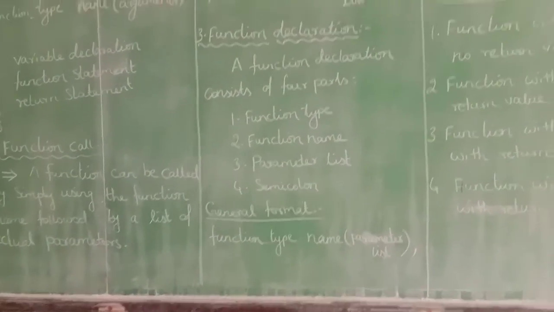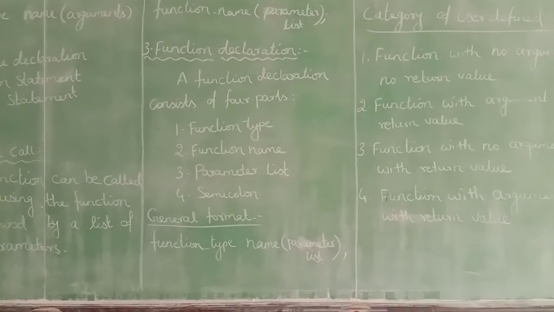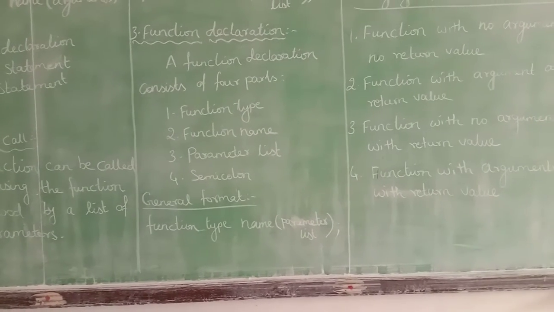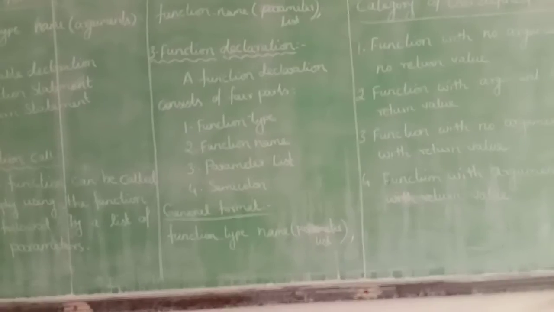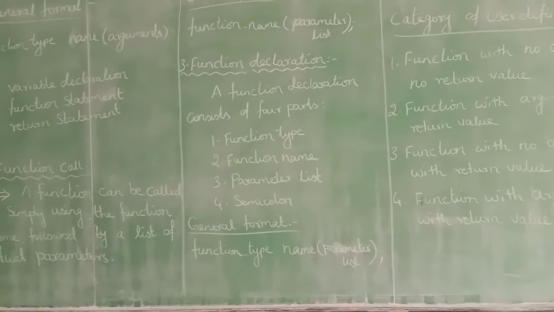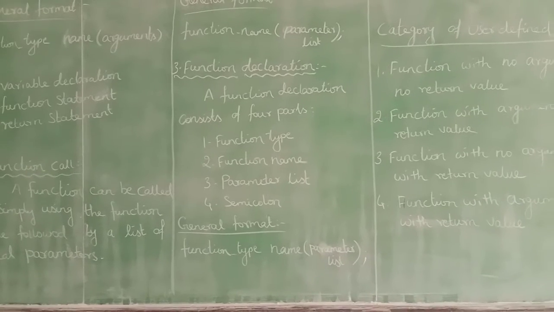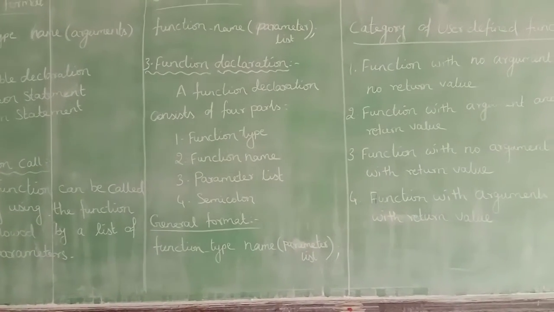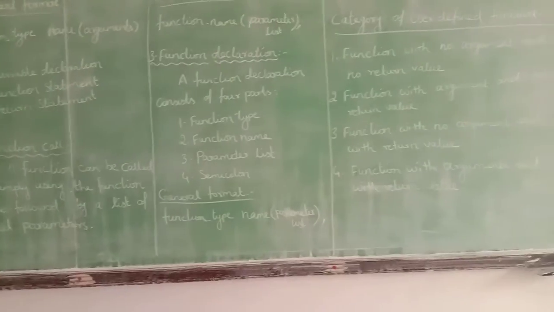Function definition and function declaration are similar. A function declaration ends with a semicolon, but a definition contains the full statements, that is, within open and close braces the declaration, function statement and return statements are there. This is the major difference between function definition and function declaration. These are the basic three elements of a user-defined function.